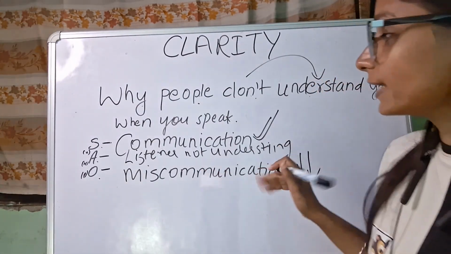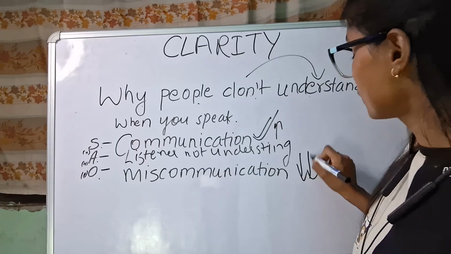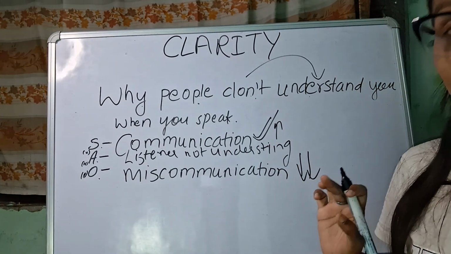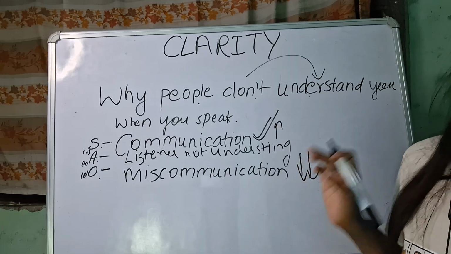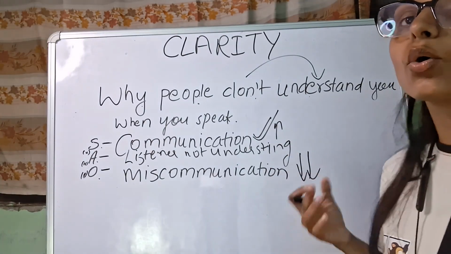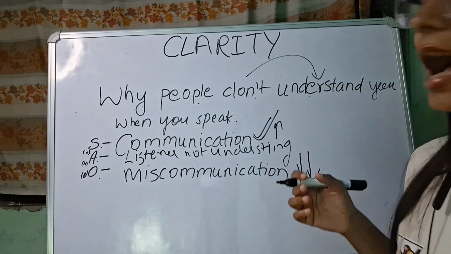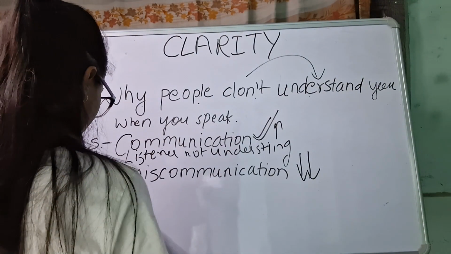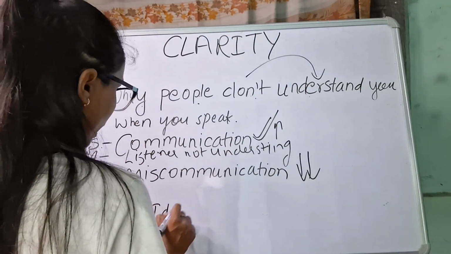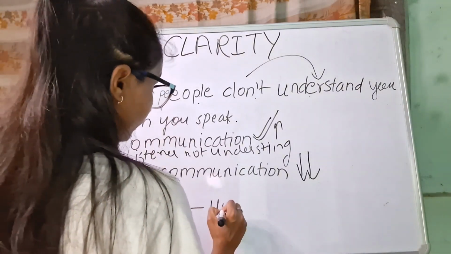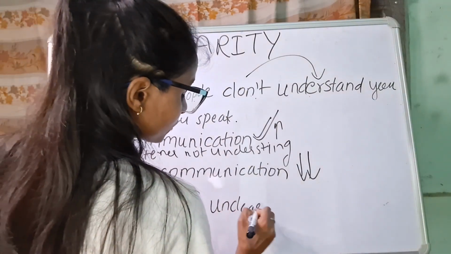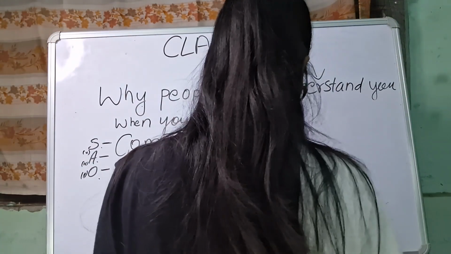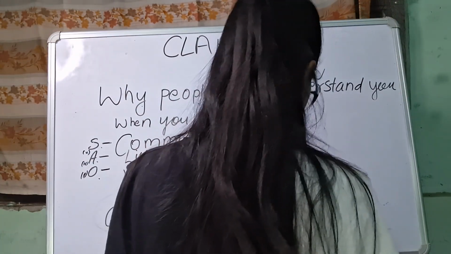So that is how our neutral core idea should be: unclear speech. Core idea, unclear speech, because you are not speaking clearly in the way that people can understand.